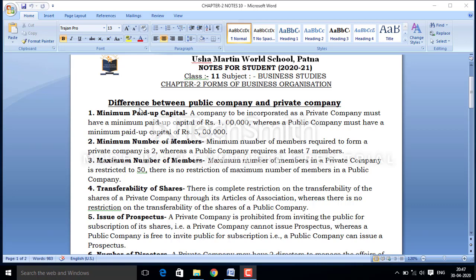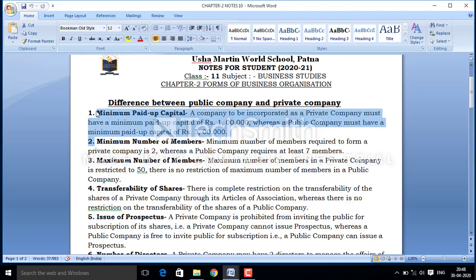In the difference between public company and private company, the first difference is regarding minimum paid up capital. As we know, for incorporation of a private company, minimum paid up capital must be rupees 1 lakh, whereas for incorporation of a public company, the minimum paid up capital must be rupees 5 lakh.